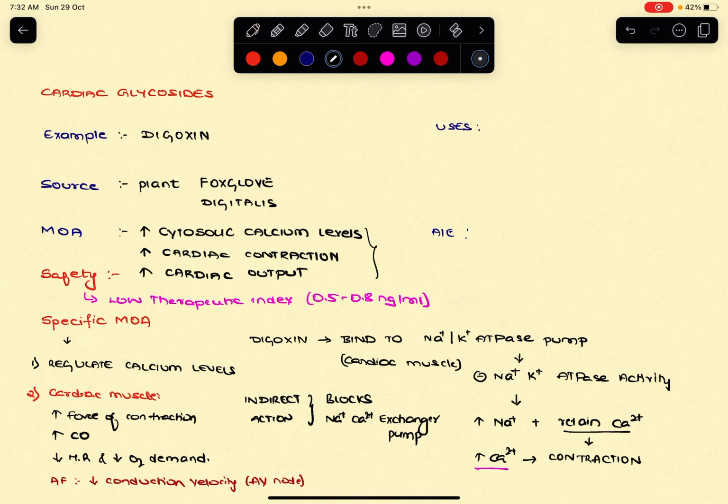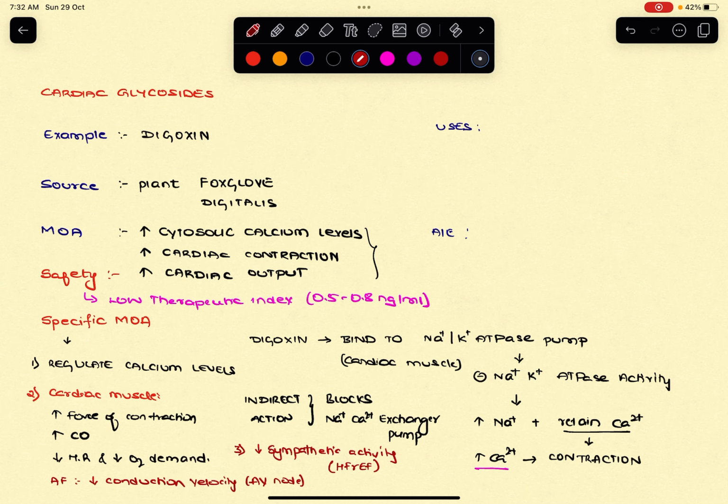Apart from this, one more mechanism which you can expect is, third, that it will decrease the sympathetic activity also, which is useful in heart failure with preserved ejection fraction.